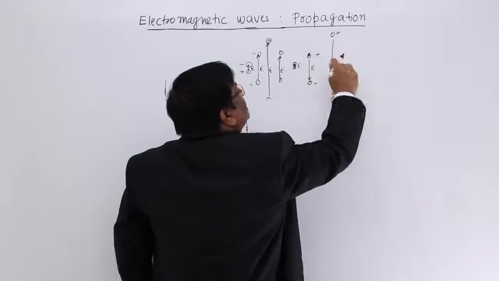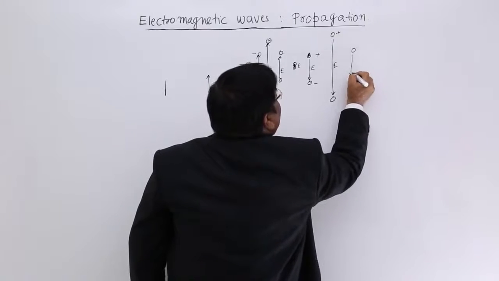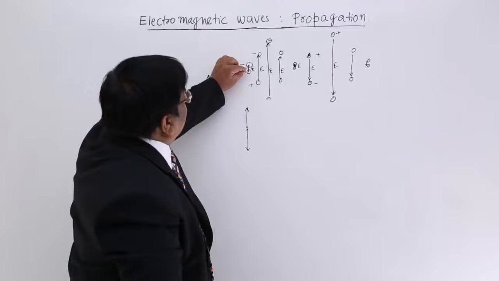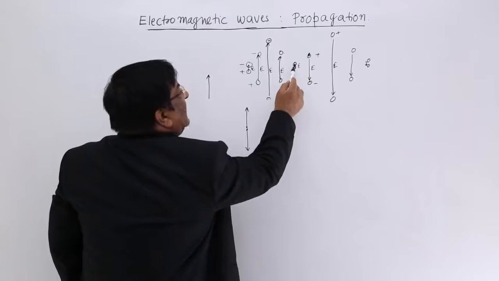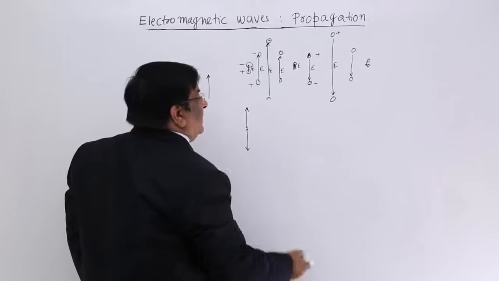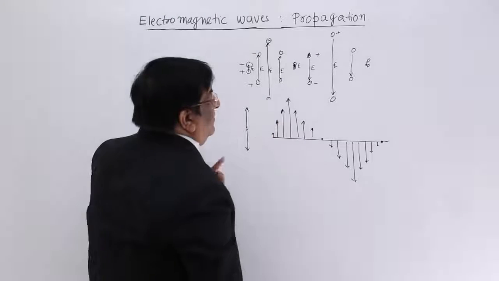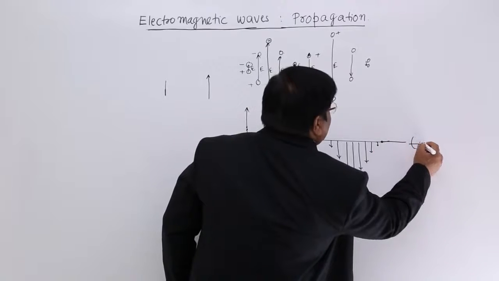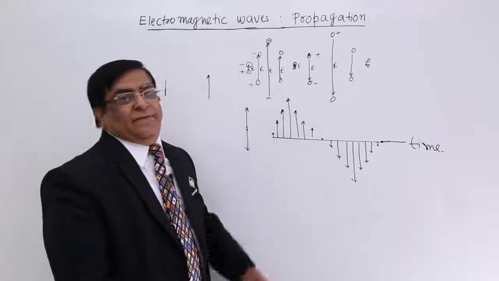and when they have reached the extreme, after that again they come back like this, and here is the electric field, again they come back, here is the electric field. See the electric field in this direction during one oscillation. This is the one, this is the other, this is the next, and then they change direction this way. So if I make only these vectors, this will be like this. Because time is passing, I have taken this as the time axis. Now you find this is an oscillating electric field.